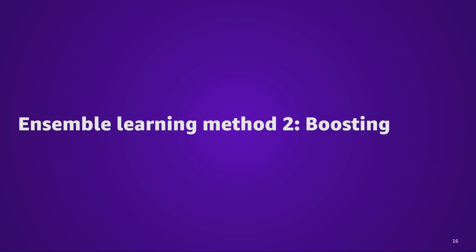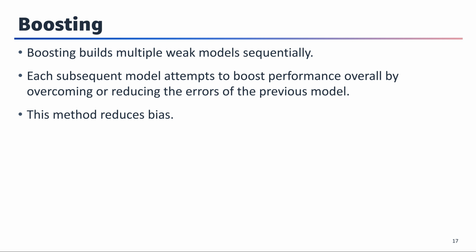Now let's discuss a second method, boosting. Ensemble methods try to train multiple weak models to improve the prediction on a given task. However, these weak models need to be different because if the dataset is the same and the model is the same, all the models will make the same predictions. This is not very useful and doesn't serve the goal.